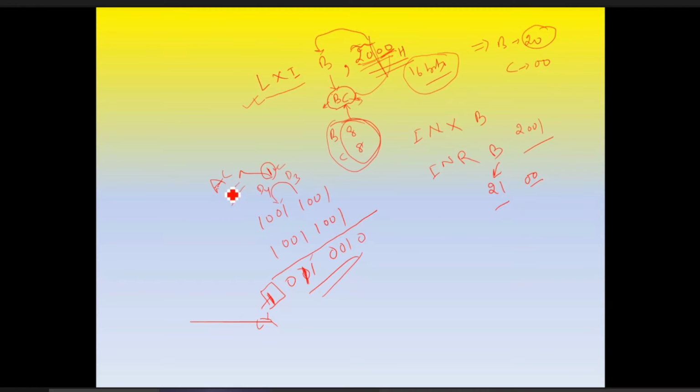Based on this, there is no jump instruction. But related with this, we have a unique instruction, that is DAA, decimal adjust accumulator.